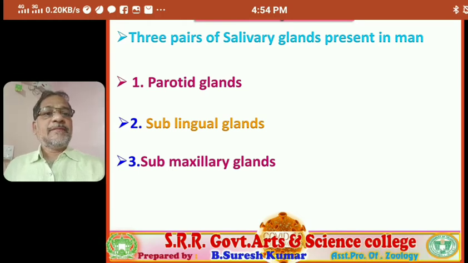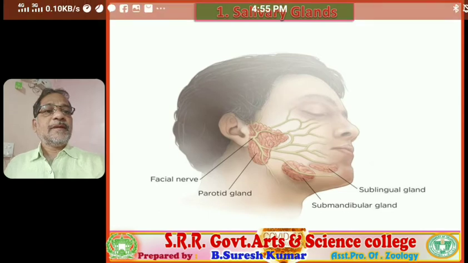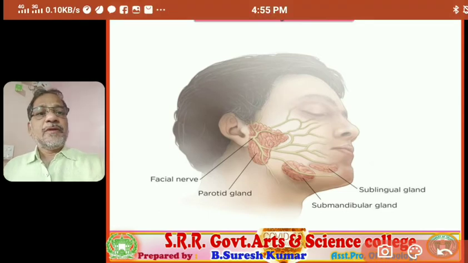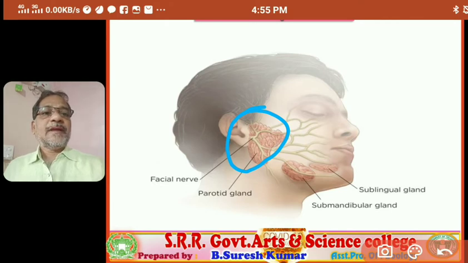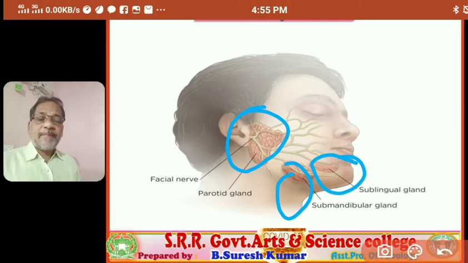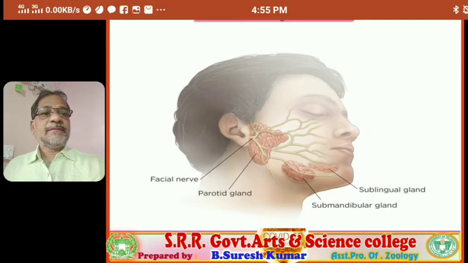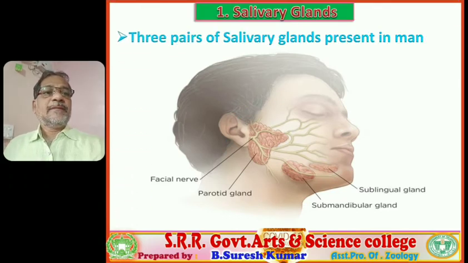Yes. Next, observe this visual. In this, these are parotid salivary glands, and sublingual and submandibular, otherwise submaxillary. So three variants, right?